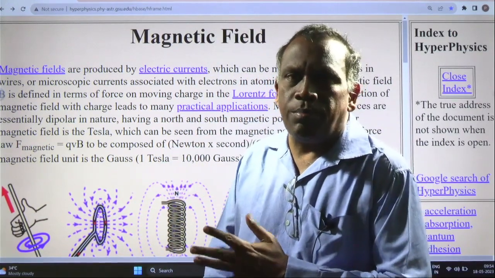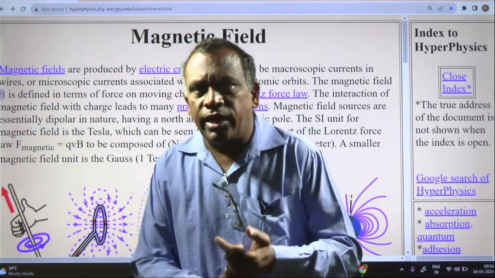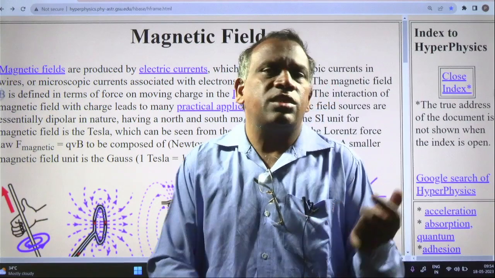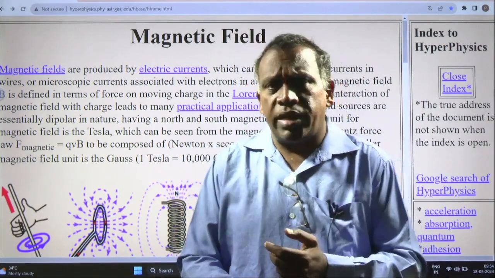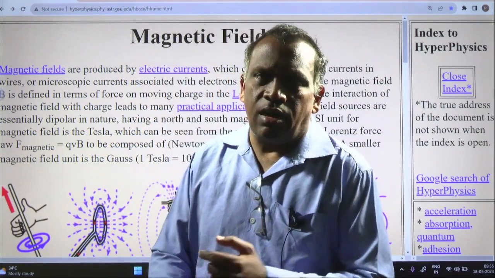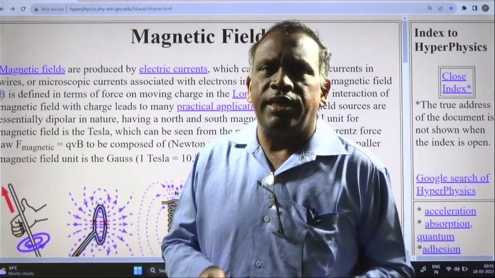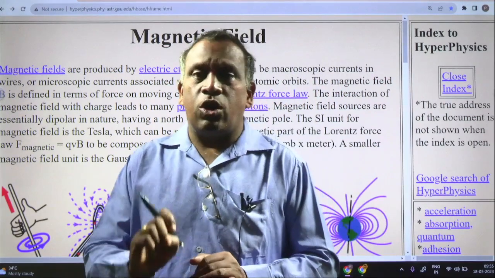The formulas and everything will be similar. In gravitation there is Newton's law of gravitation. Similarly, in magnetism there is the inverse square law of magnetism, and in electricity there is the inverse square law of electricity. All three are very related to each other, with very similar formulas, and only the constants differ.